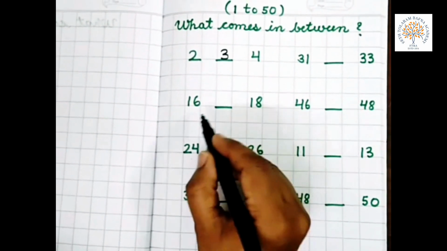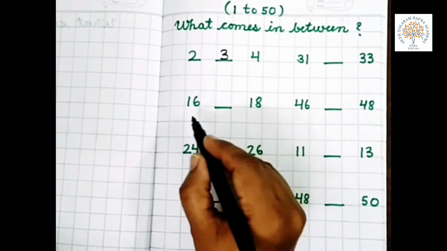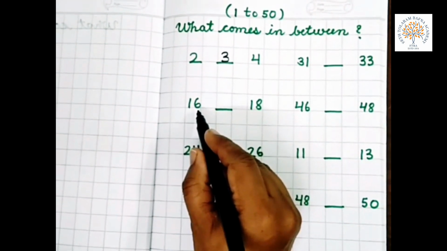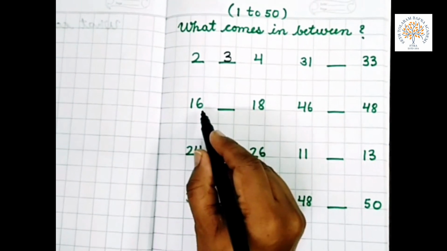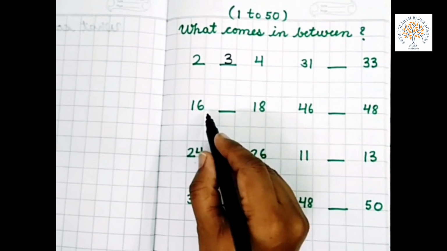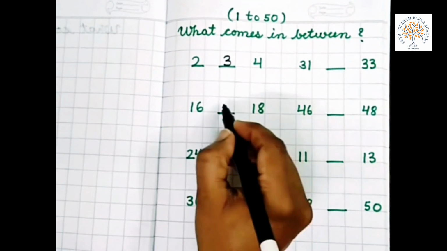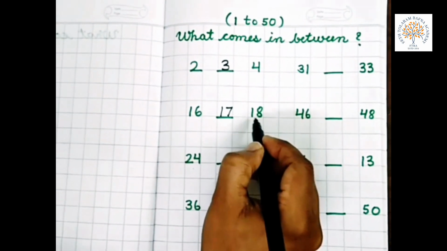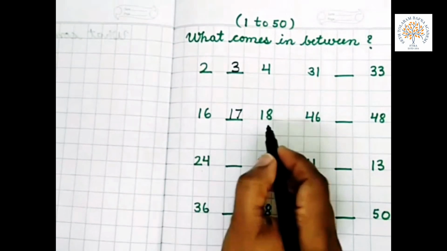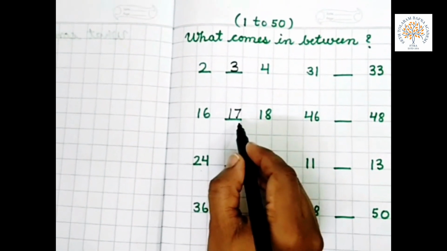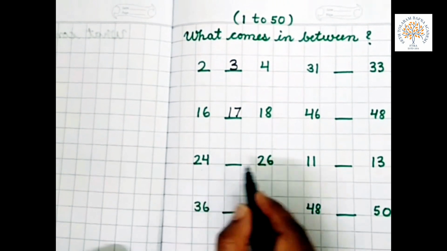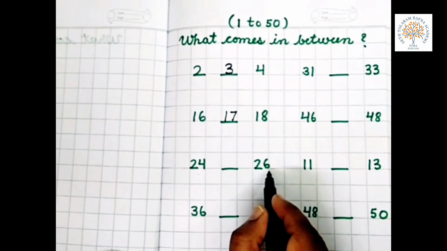Now 16 and 18. What comes in between the two numbers? Start counting from 11. 11, 12, 13, 14, 15, 16, 17 and 18. What comes in between 16 and 18? 17.